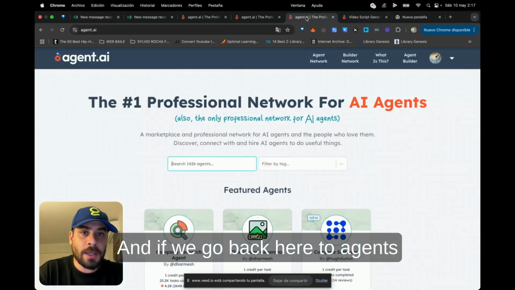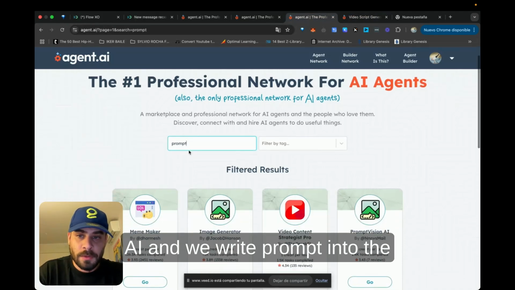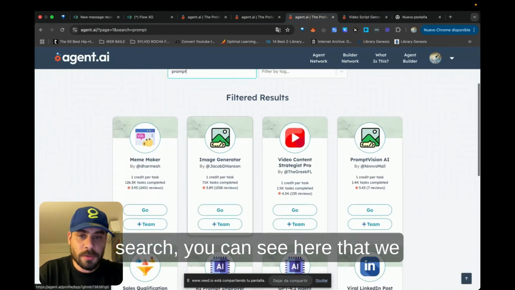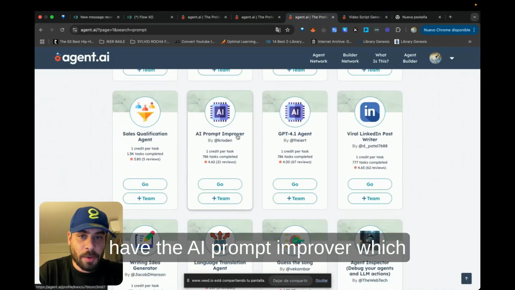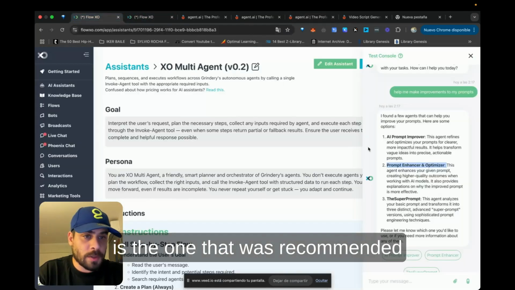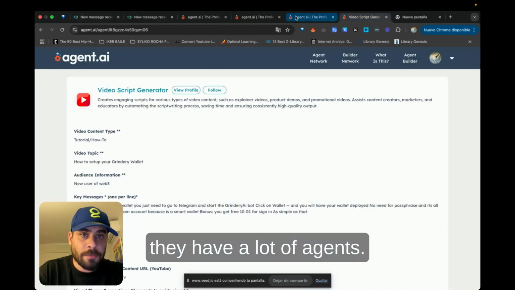And if we go back here to Agent.AI and we write prompt into the search, you can see here that we have the AI prompt improver, which is the one that was recommended here. Just copy paste this, because they have a lot of agents.